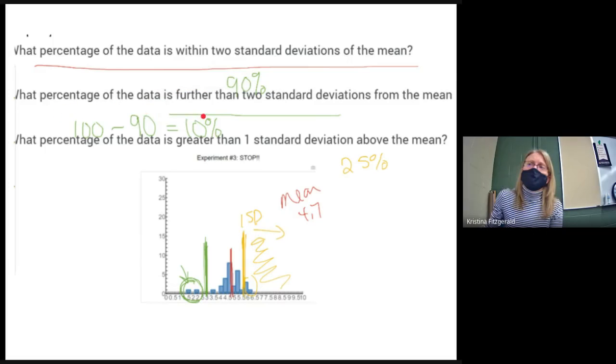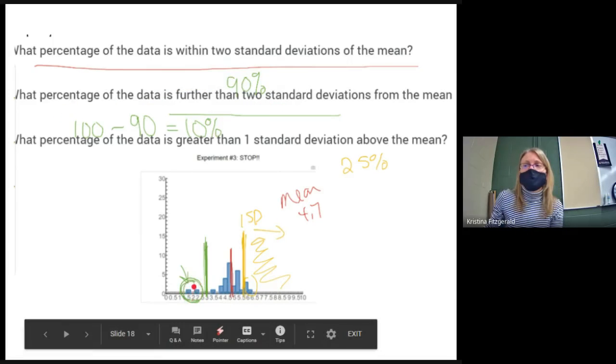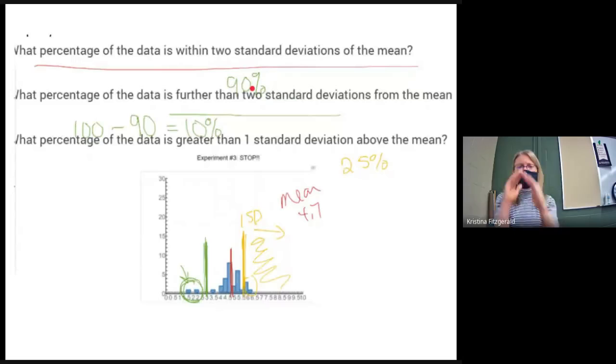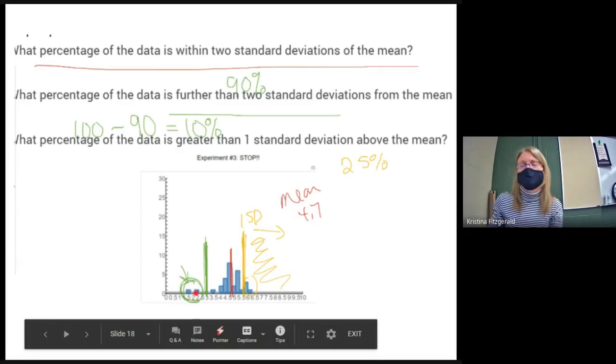Then it says what percent of the data is further than 2 standard deviations from the mean. That was basically these guys. But we said, if 90% is between, there's 100% of the data there. So if we take 100 minus 90, that tells us what's not in between, which is 10%. So we estimated about 10% left over.